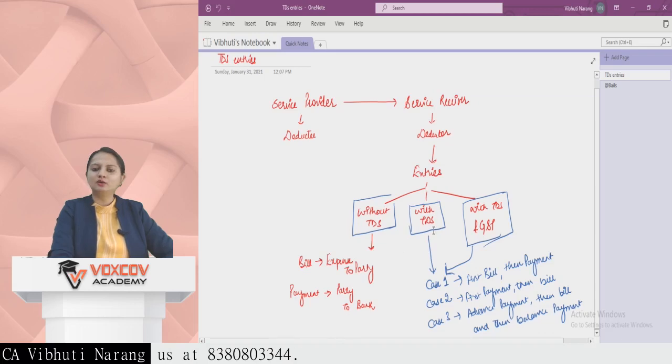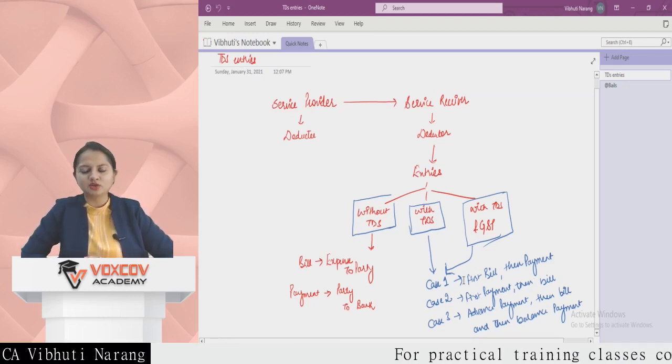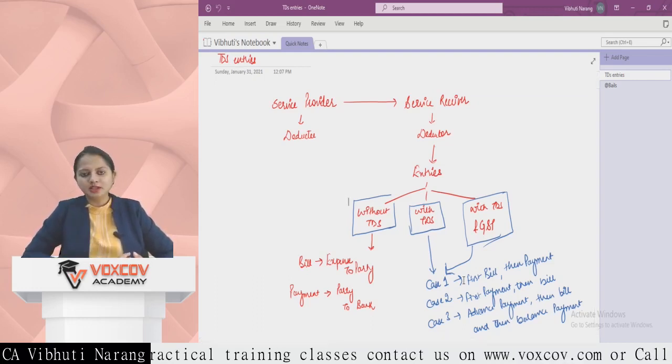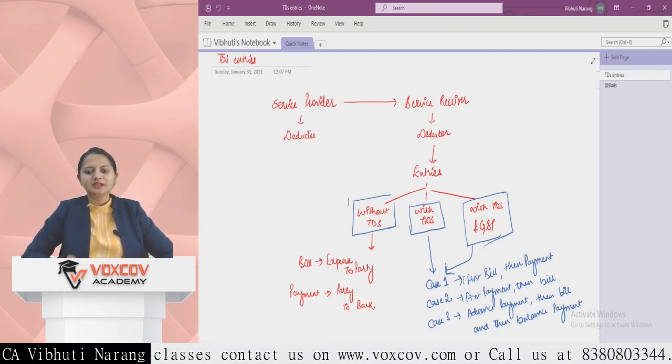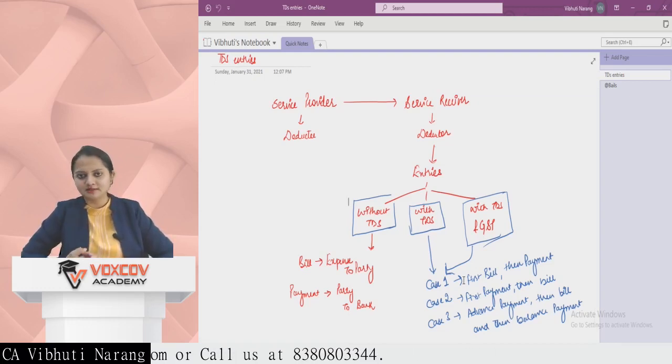But for the bills which include TDS and the bills which include GST also, I have further divided this concept into three cases. The first case is where there is a bill as well as payment. The second case is where first there is a payment and then there is a receipt of bill.